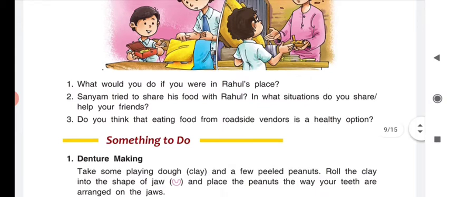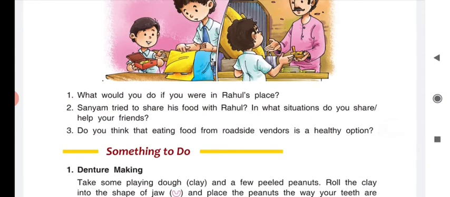So you are right that you eat food from the lunch box of your friend. It is very good to eat homemade food and not outside food, because those food items are unwashed and uncovered, which create many kinds of diseases and stomach problems.